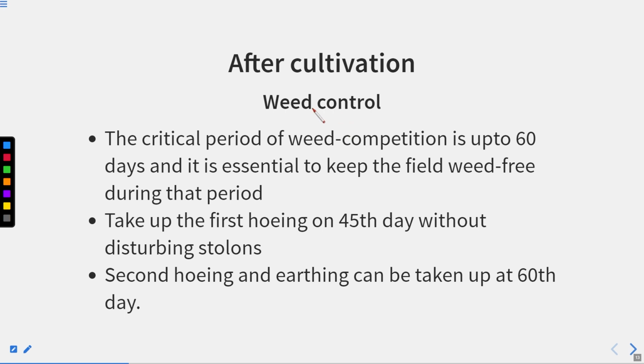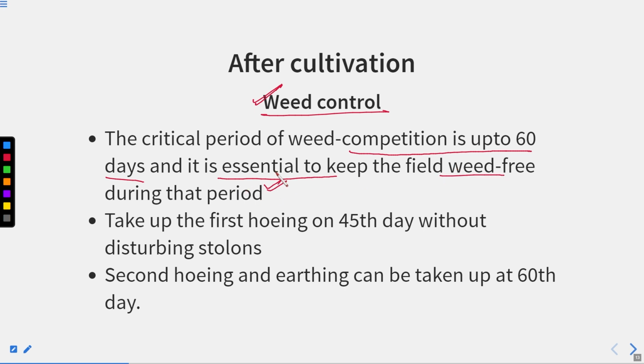Now this is a very important problem that farmers generally face while growing the potato crop, that is the weed. So they have to control the weeds. How to do that? The critical period of the weed competition is up to 60 days, and it is essential to keep the field weed free during that period.